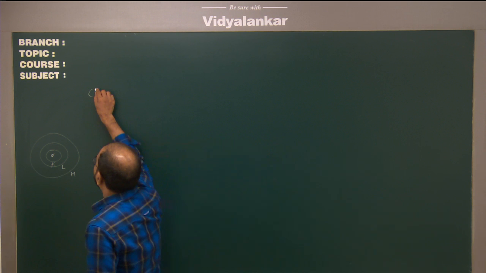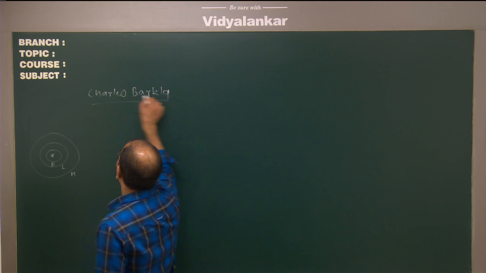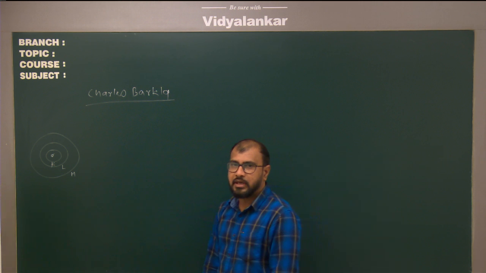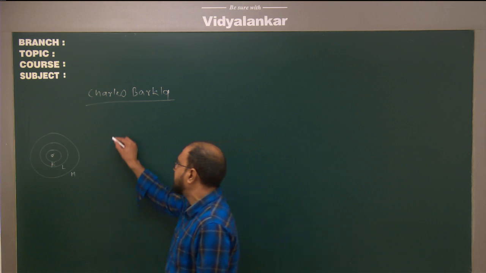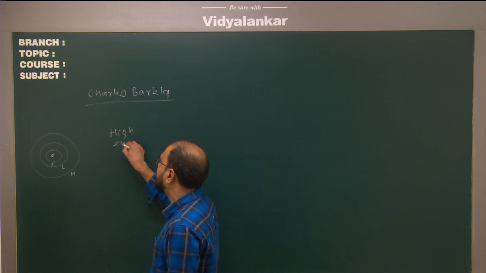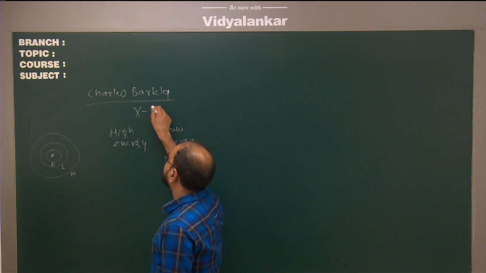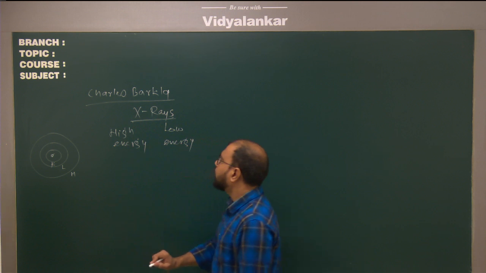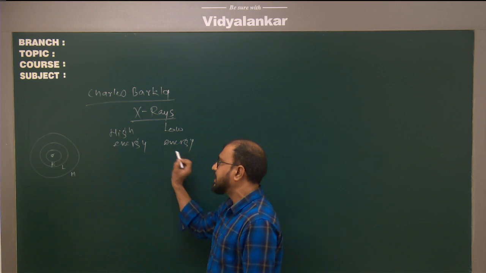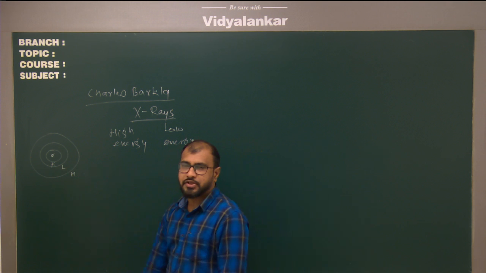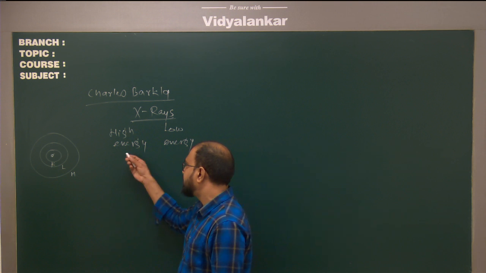तो there was a scientist, Charles Barkla. He was studying properties of X-rays given by various metals. So when he was studying energies of X-rays, there were two types of X-rays: high energy X-ray and low energy X-ray. Correct? So he found that high energy X-rays are coming from the innermost shell, and low energy X-rays are coming from the shell which is next to the innermost shell.